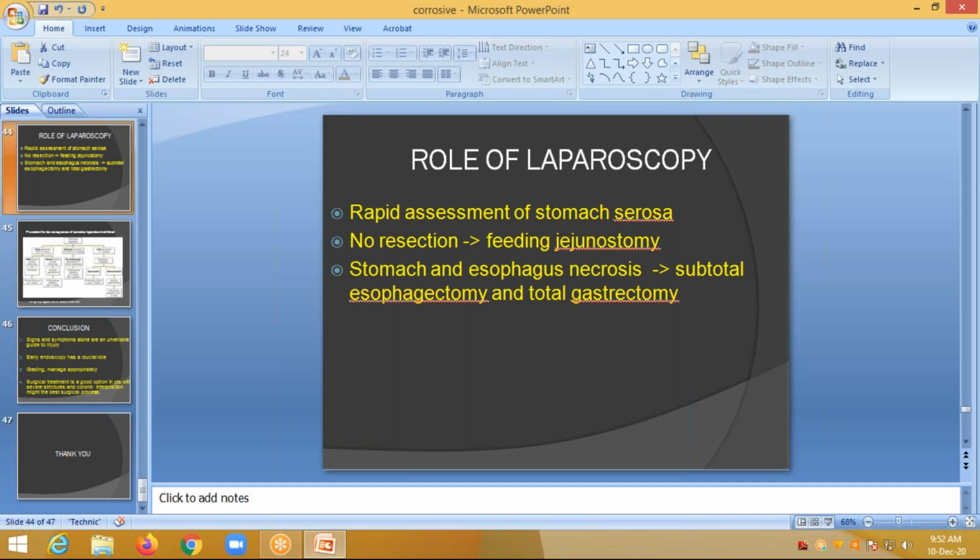So what is the role of laparoscopy in esophageal strictures and esophageal corrosive injury? It allows rapid assessment of the stomach serosa, no resection is required, and feeding jejunostomy can be done very easily. Where stomach and esophageal necrosis is present, it is greater than subtotal esophagectomy and total gastrectomy. So the outcomes are better than with surgical therapies.